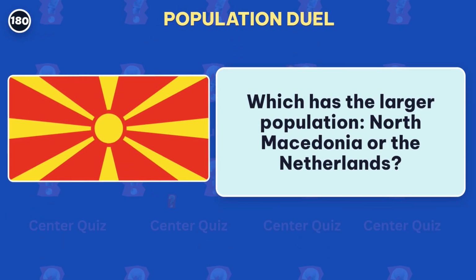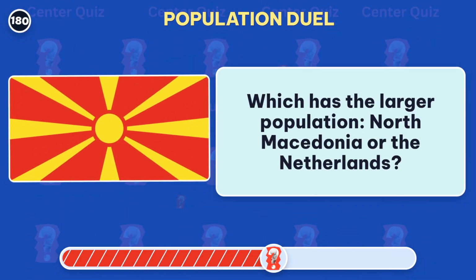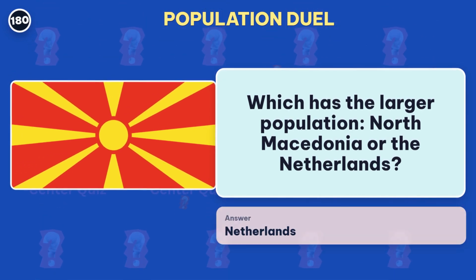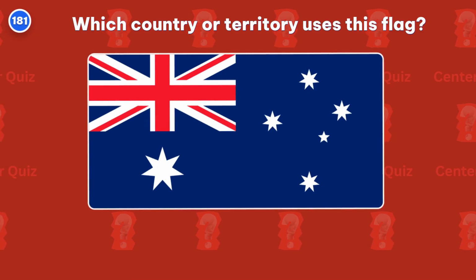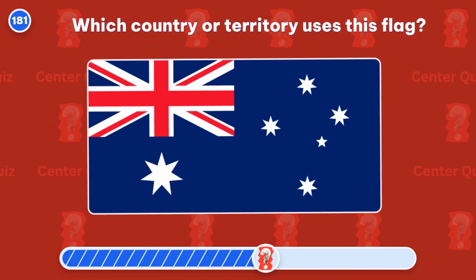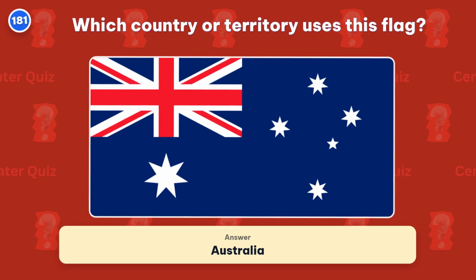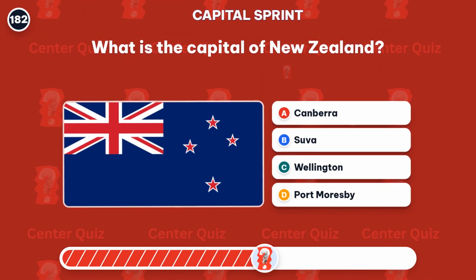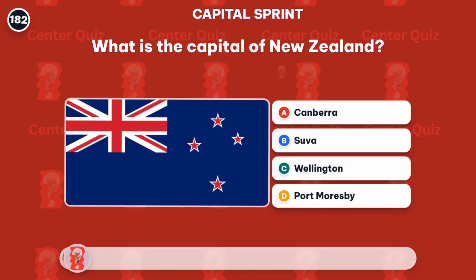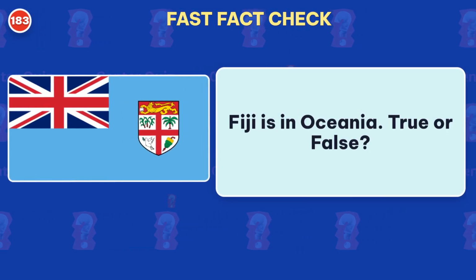Which has the larger population, North Macedonia or the Netherlands? Answer: Netherlands. Which country or territory uses this flag? Correct, Australia. What is the capital of New Zealand? Wellington is the capital. Fiji is in Oceania.